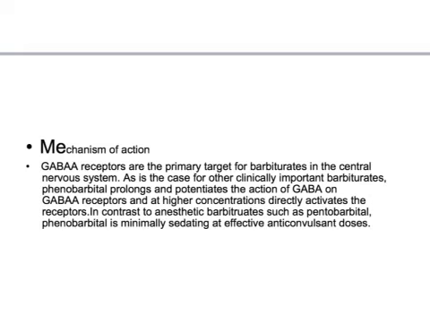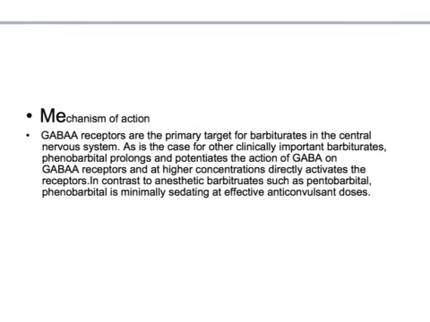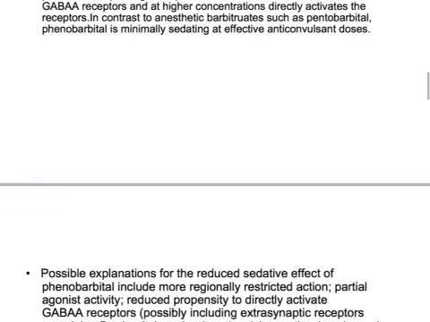So let me start with the mechanism of action. How does it act? The GABA-A receptors are the primary target of the barbiturates in the central nervous system. So it acts on the GABA-A receptors. As is the case for other clinically important barbiturates, phenobarbital prolongs and potentiates the action of GABA on GABA-A receptors, and at higher concentration directly activates the receptors. In contrast to anesthetic barbiturates, phenobarbital is minimally sedative at effective anticonvulsant doses.